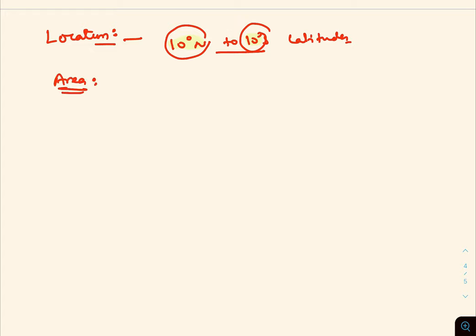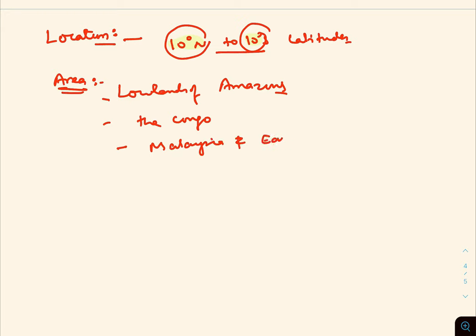We are going to identify the area. In this case, the area is actually the lowlands of Amazon. The second one is the Congo, and the third one is Malaysia and the East Indies. From the map it will be clear, okay.